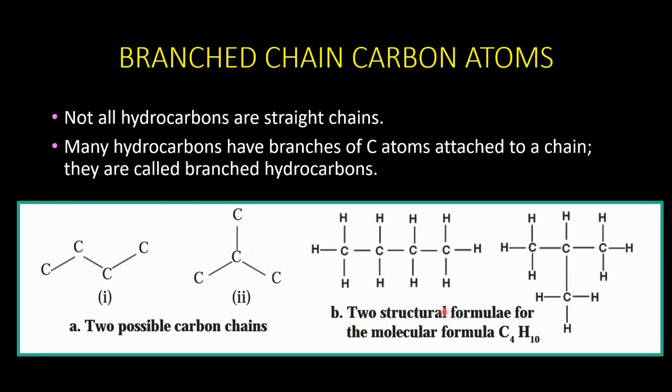And here you can see this is C4H10, that is a compound having 4 carbon atoms and 10 hydrogen atoms. Earlier also we have seen it in the place of isomerism. The same here. They exhibit same molecular formula, but you can see the difference in structure. This structure is having a branch attached to the main skeleton. So these types are called branched chain carbon atoms.